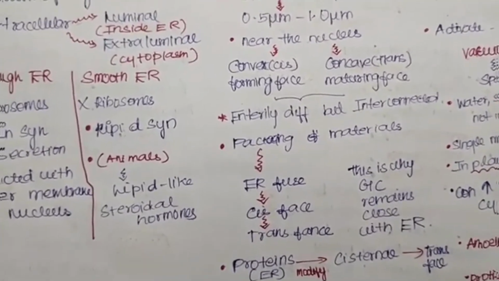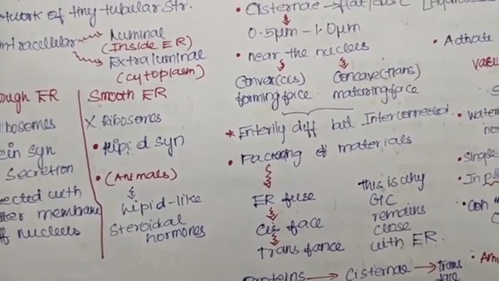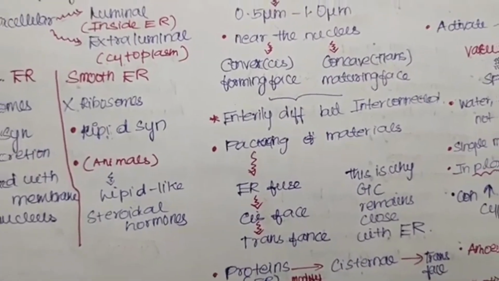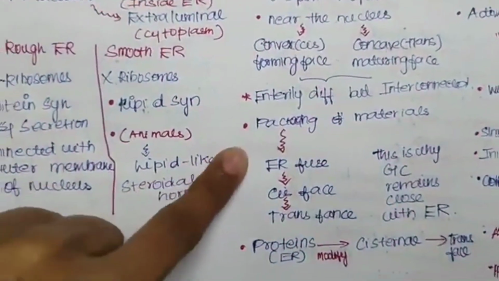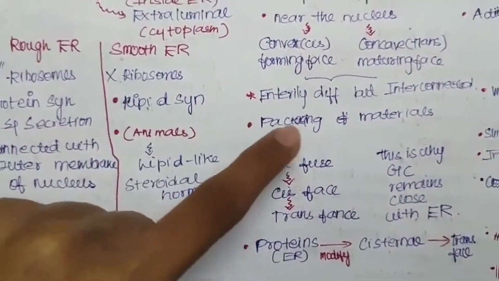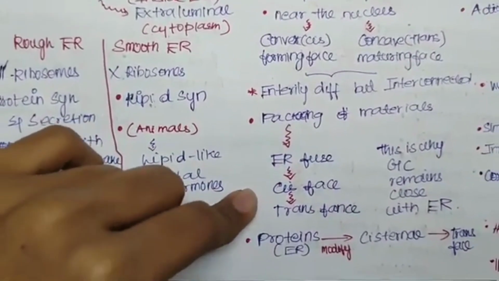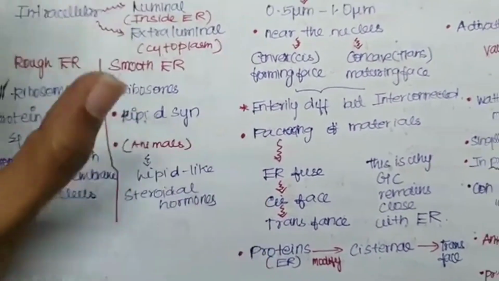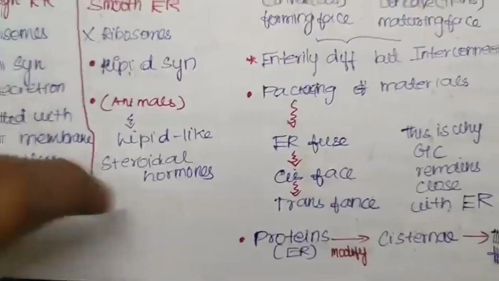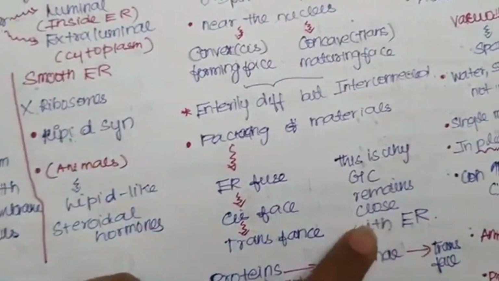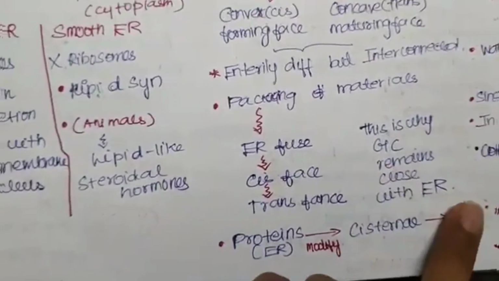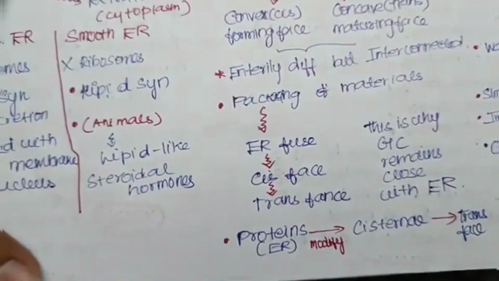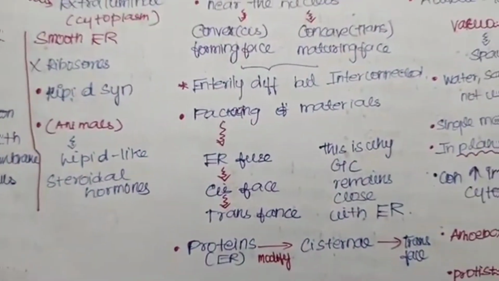So the materials which need to be packed in the form of vesicles will be joined at the endoplasmic reticulum, and it fuses with the cis phase of the Golgi apparatus, and it moves to the trans phase. And this becomes the reason why the Golgi body and the ER, that is the endoplasmic reticulum, are close in structure.